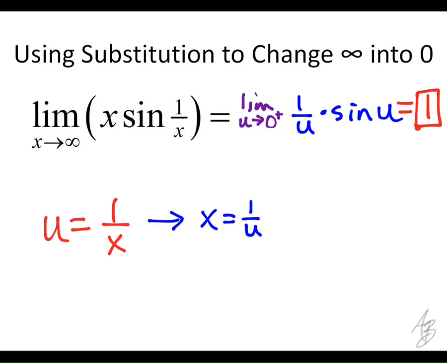I probably should have said this at the beginning, but this problem here is an example of, well, x is approaching infinity, so this is infinity times the sine of 0, which is 0. So this problem here is an example of infinity times 0, and what we do is we change it into a form that we can use L'Hopital's rule, which we've already done, so we're not going to, but we do that by using substitution. Okay, we could have also done it by just writing this as sine of 1 over x over 1 over x, and what we end up with then is the same thing we got there.